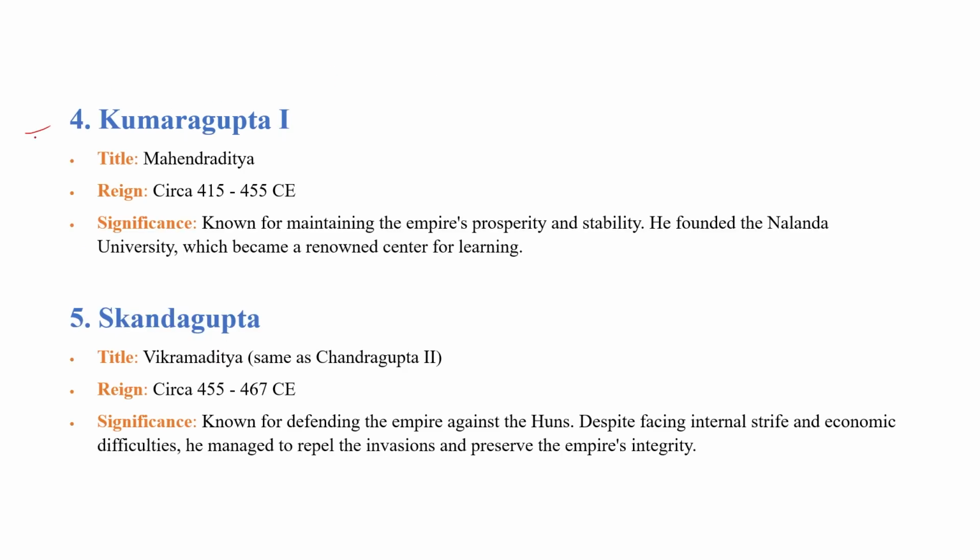After the death of Chandragupta II, Kumargupta I became the next ruler of the Gupta dynasty. He got the title Mahendraditya. He became the ruler around 415 CE, and his reign lasted till 455 CE.